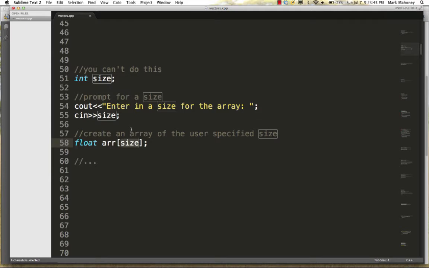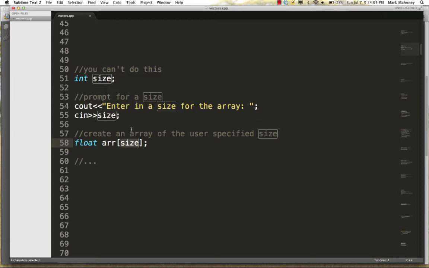Okay, now there is a way around this. The solution is to use something called dynamic memory, but we're not going to be talking about that in this class. Dynamic memory, however, will be front and center in another class called data structures, which is logically the next class that you would take. But for right now, we're kind of stuck.